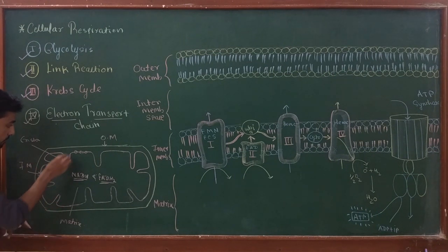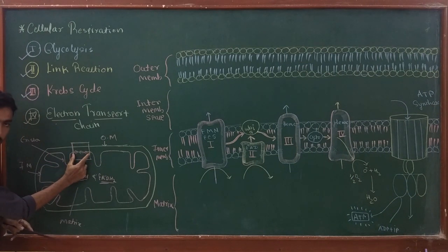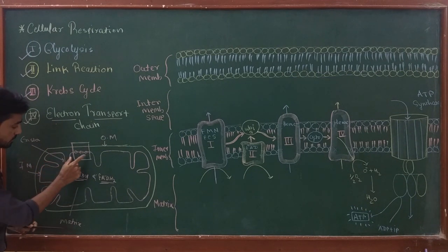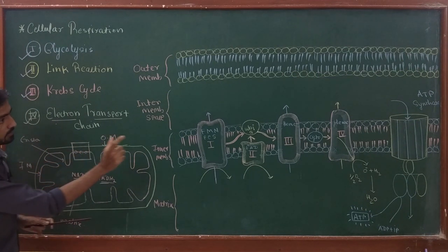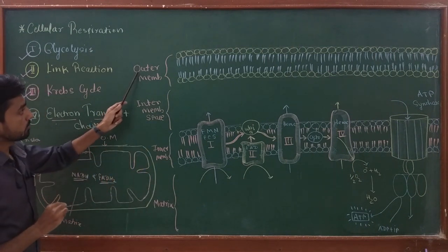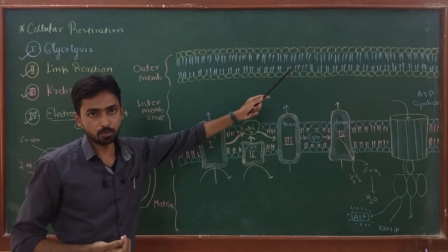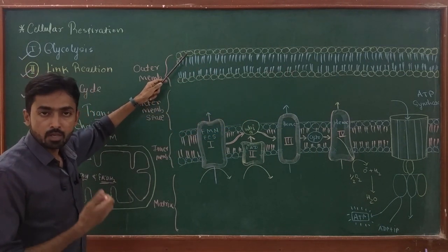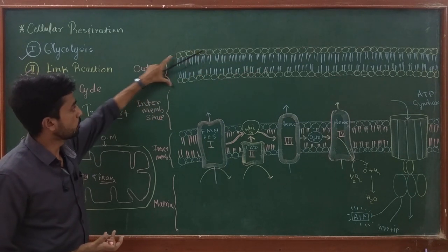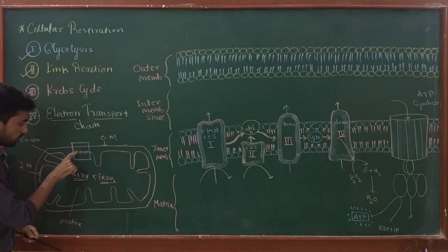Okay, so if I zoom in on this portion of the mitochondrial membrane, this is the outer membrane and this is the inner membrane with different types of electron carriers, and it will look like this. The outer membrane is a phospholipid bilayer. We know that the membrane has hydrophilic heads and hydrophobic tails.